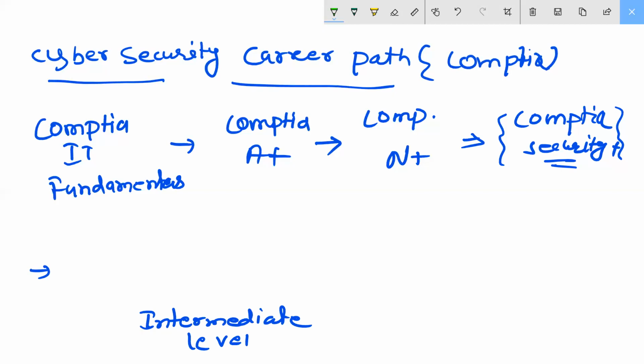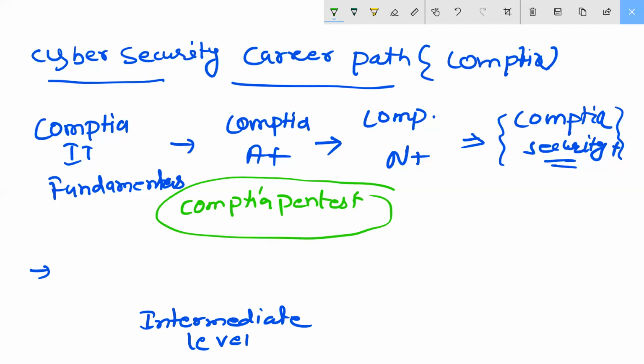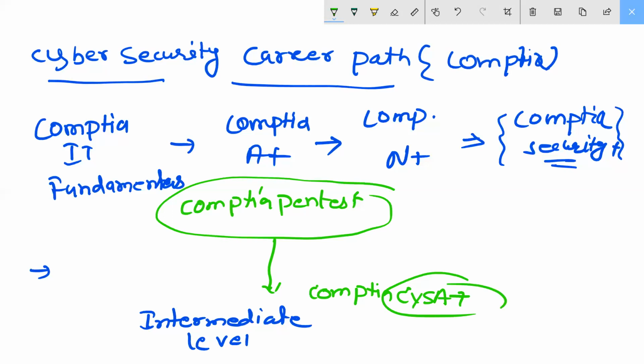You can go either way: CompTIA PenTest+ penetration testing, or you can choose CompTIA CySA+. Either you can go with this or with that.